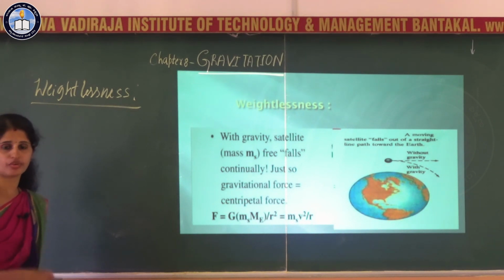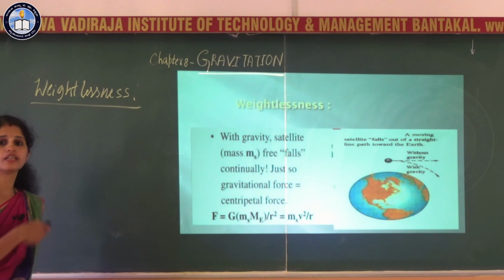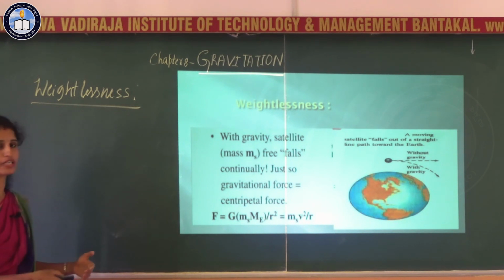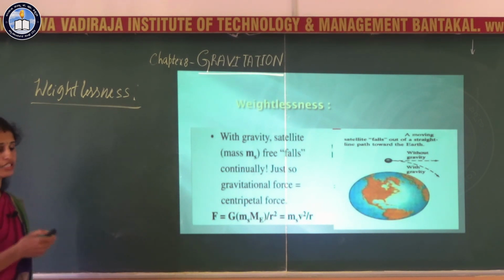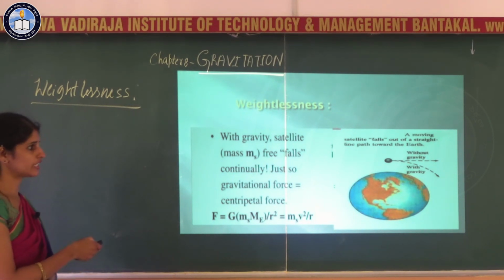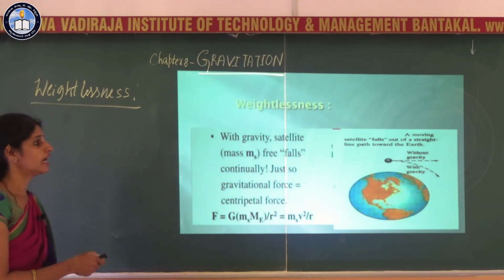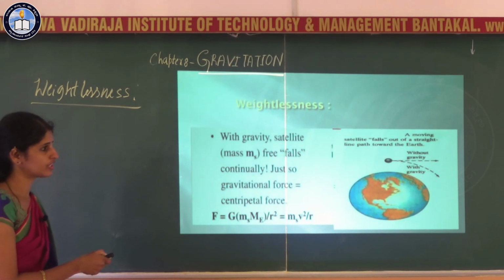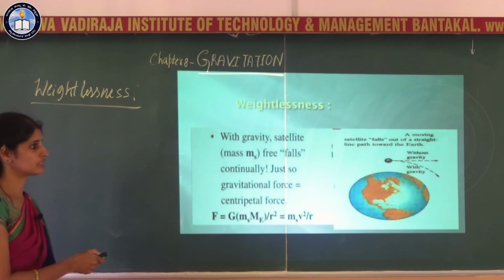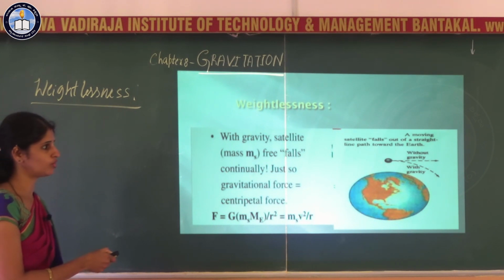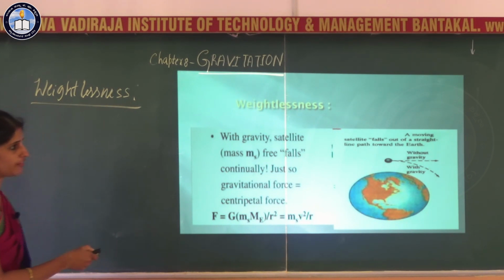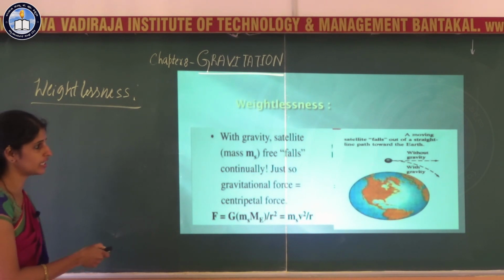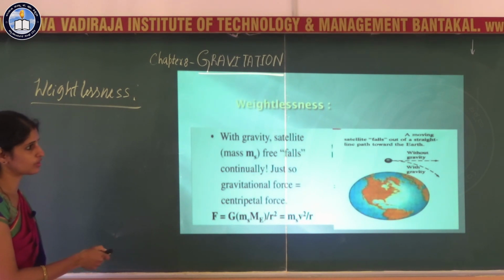The gravitational force is responsible for the circular motion of that body. It provides the necessary centripetal force for the circular motion of the satellite around the earth. If there were no gravitational force, this satellite would have moved straight. Because of gravitational force, the satellite is forced to move in a circular path.